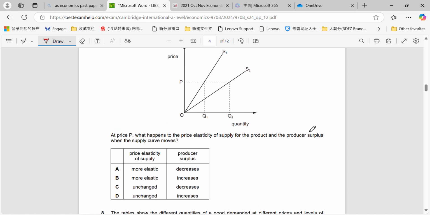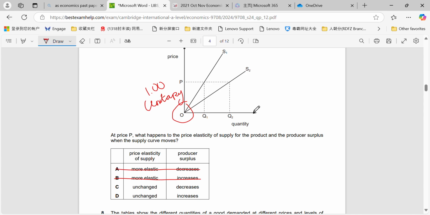Okay, question 7. I've covered these types of questions a lot before. What happens to the price elasticity of supply for the product? So first of all, straight away you can see the price elasticity will be unchanged, and that's because both of the curves are straight line curves that come out of the point of origin, and every time that happens it means that the PES value is unitary. Okay, it is 1.00 at every point along these curves. So even if the supply curve moves, it doesn't affect it. It's 1.00 at all points as long as it comes out of this point of origin, and as long as it is a straight line.